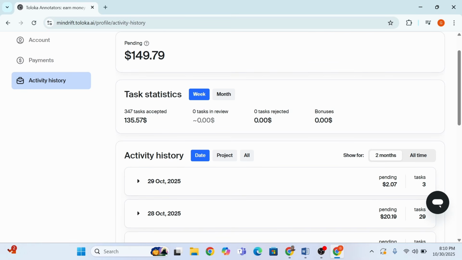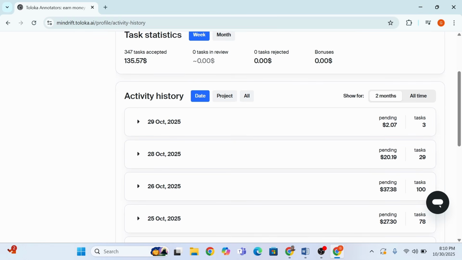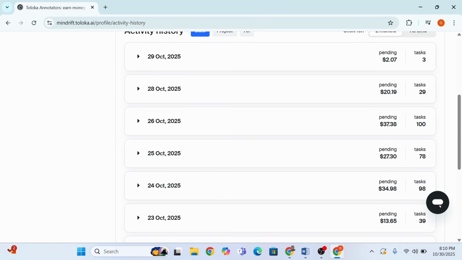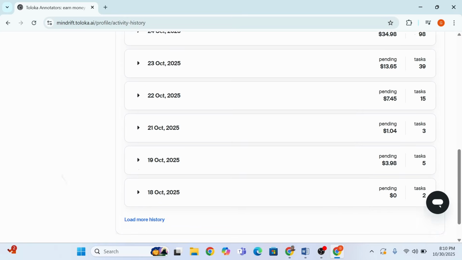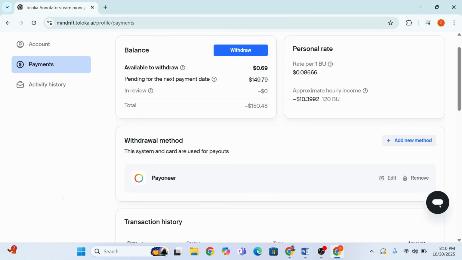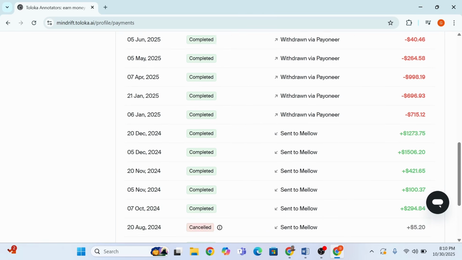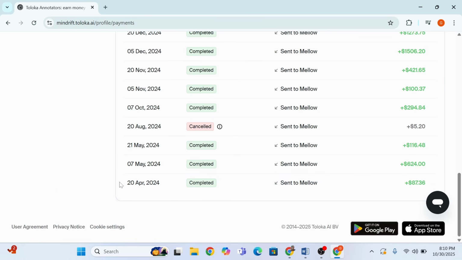Mindrift normally pays bi-weekly, and this is my dashboard. You could see that I have made $149 in the last 2 weeks. I have not worked a lot because I make videos and I actually have other online work I do. I work on Pareto and I also work with Super Annotate. So if I go down to my payments, you can actually see this account and what I have made. You could see what I've withdrawn over the years from Mindrift. The highest I've made so far is $1,500 in 2 weeks. This money I made in 2 weeks. This is also money I made in 2 weeks. And this was like last year. You can see I started receiving money from Mindrift since April.